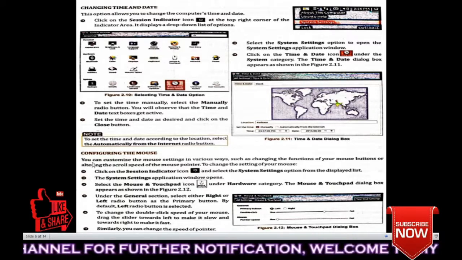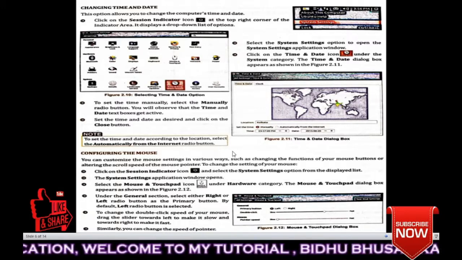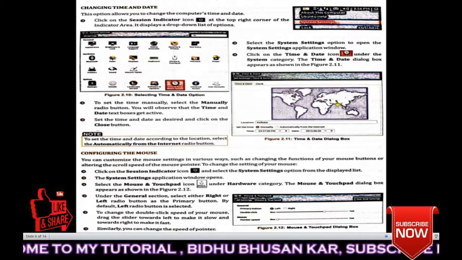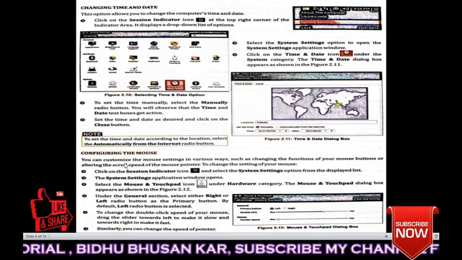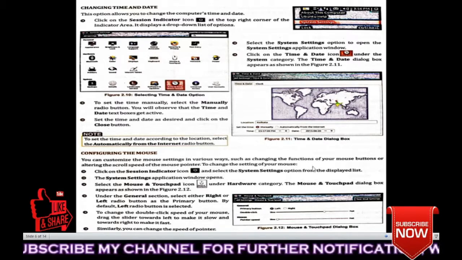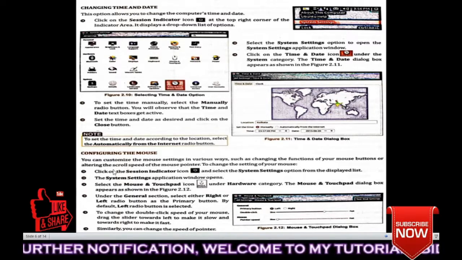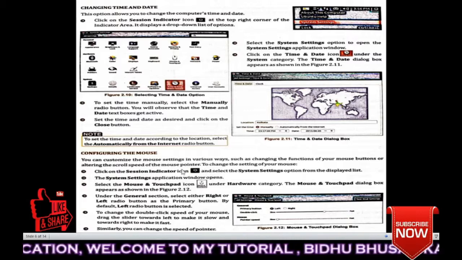Next, configuring the mouse. How to configure your mouse means how to set the mouse. Let's read. You can customize the mouse settings in various ways, such as changing the functions of your mouse buttons or altering the scroll speed of the mouse pointer.